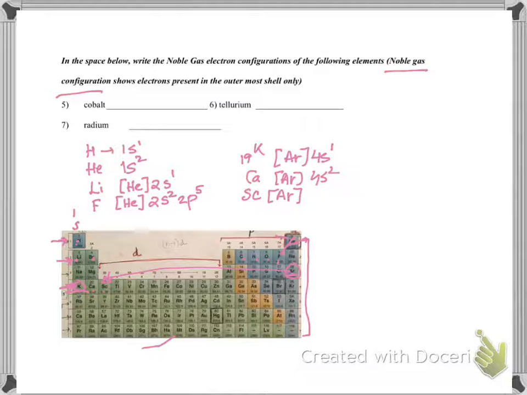Then fourth row, 4s, how many? 2. And now you are entering the D block, but when you enter the D block, you put one less row number. That means if you are in the fourth row, 4 minus 1 is 3, you write down 3d, and it is the first one.